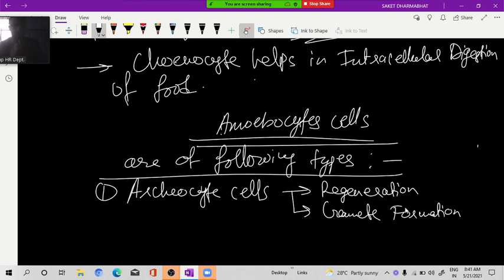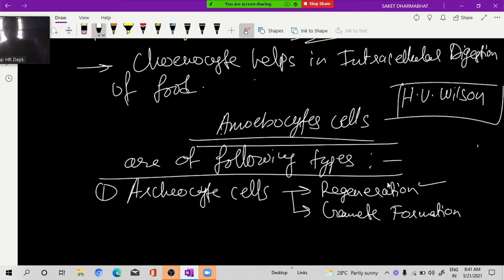No, in this also the parent is not dying. You take one sponge, cut with a knife into many small pieces. Each piece will become one sponge. So the parent itself is dividing into many sponges. That is regeneration. The power of regeneration in sponges was first discovered by the scientist H.V. Wilson.